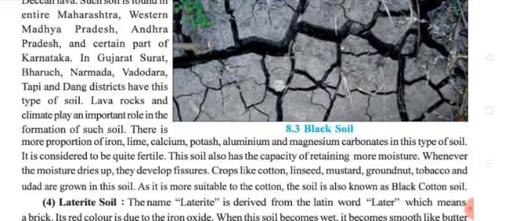Then there is more proportion of iron, lime, calcium, potash, aluminium and magnesium carbonates in this type of soil. Already we said in the red soil, these other things are less. Here there is a more proportion. It is considered to be quite fertile, good for cultivation. This soil also has the capacity of retaining more moisture. Whenever the moisture dries up, it develops fissures.